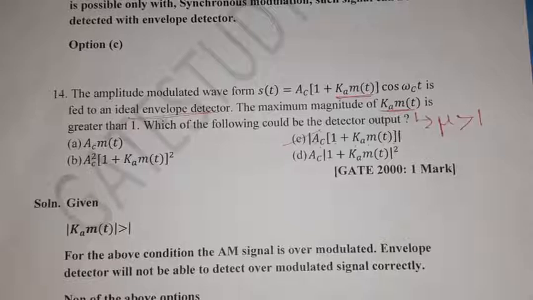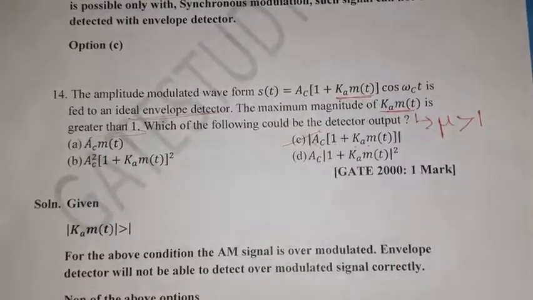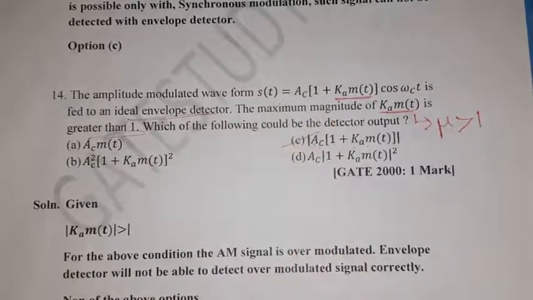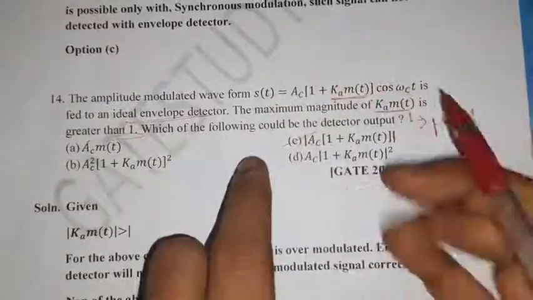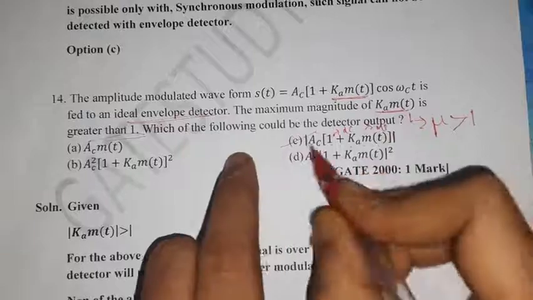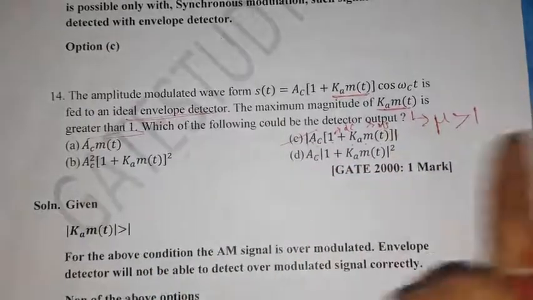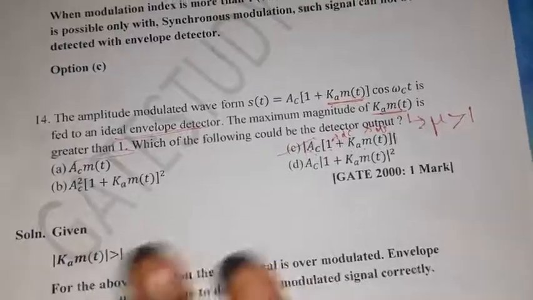Practically, an ideal envelope detector is not used for detection of over modulation. The given signal is over modulated, so it can be detected only by a synchronous demodulator. Anyway, how can we detect the given signal using the modulus? This is the DC component and this is the message signal. Taking the modulus of these two, we can find the detector output.